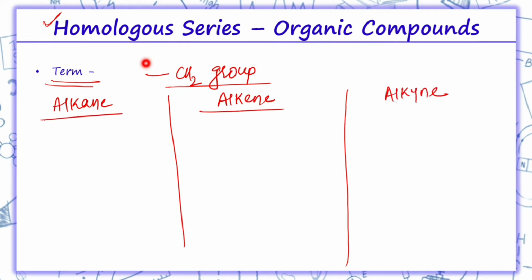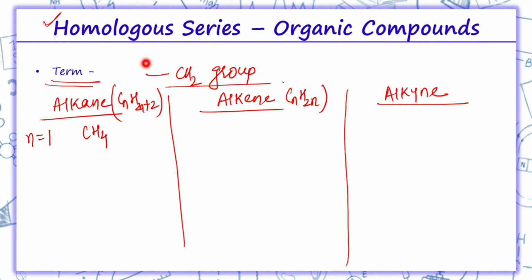For alkane, the general formula is CnH2n+2. For alkene, the general formula is CnH2n, and for alkynes, the general formula is CnH2n-2.